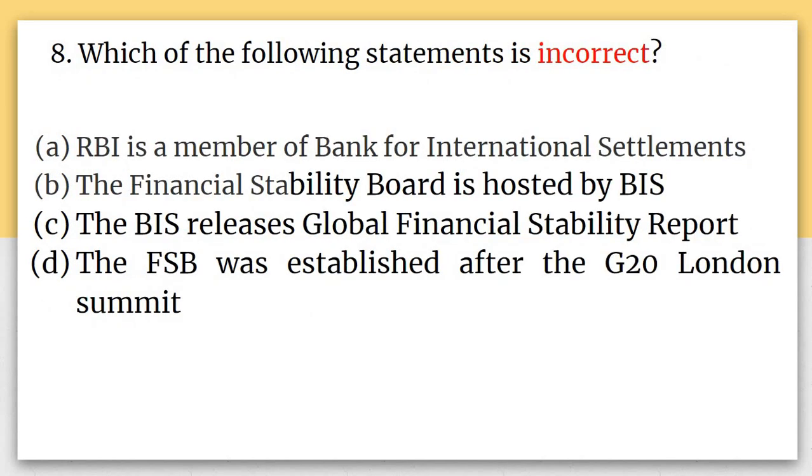Now come to 8th question. ये भी थोड़ा इंपॉर्टेंट है क्योंकि इकोनॉमिक सर्वे में इसका मेंशन है, तो हो सकता है आपको इनडायरेक्टली क्वेश्चन कर दे. पहला बोलता है RBI is a member of Bank for International Settlements, जो कि ट्रू है. Then B says the Financial Stability Board is hosted by BIS, that is Bank for International Settlements. तो ये भी सही है.